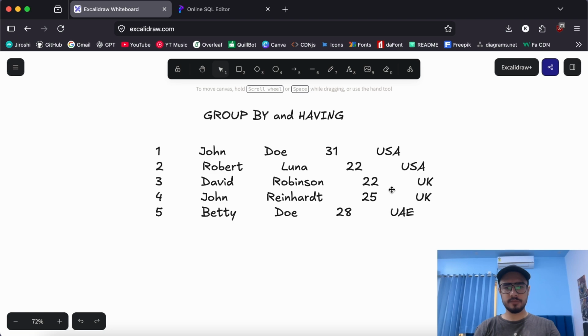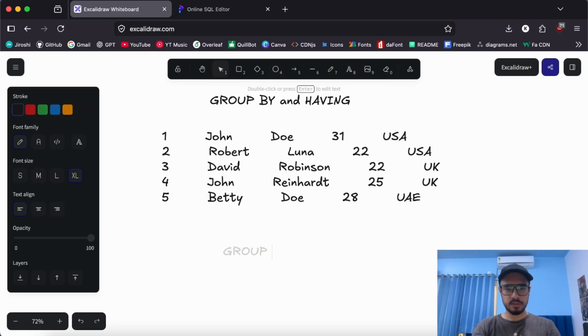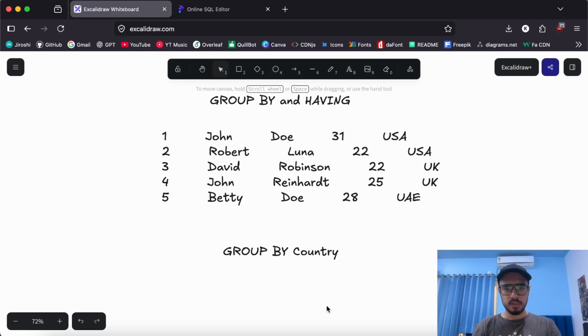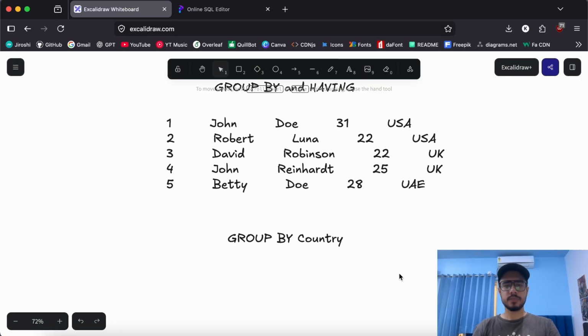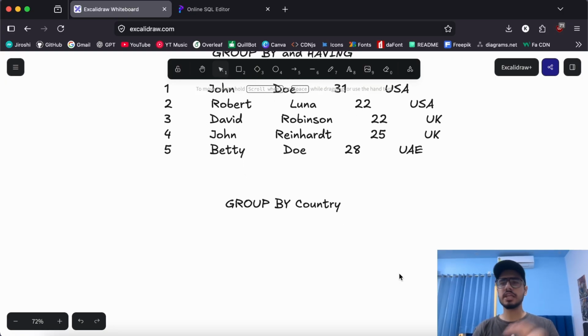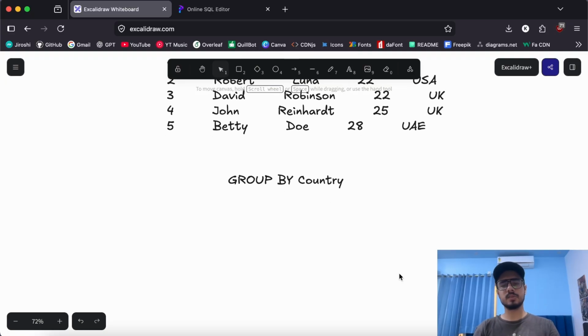Now, with this table we have, each row has a customer detail and is associated with a country. So let's say we apply group by here, we say group by country. Now what happens when we write this specific statement? It basically groups all the countries together into a bucket, and each bucket contains all the data. Just like imagine a hash map, or in JavaScript we have objects, and in Python we have dictionary. Imagine a similar kind of data structure that gets created in the background.